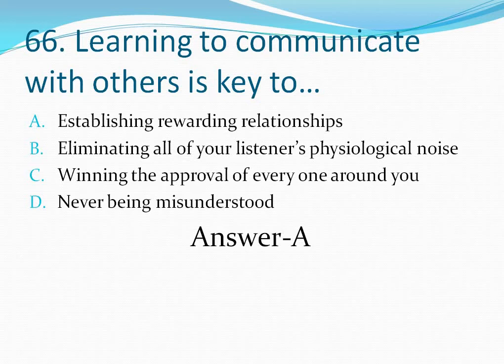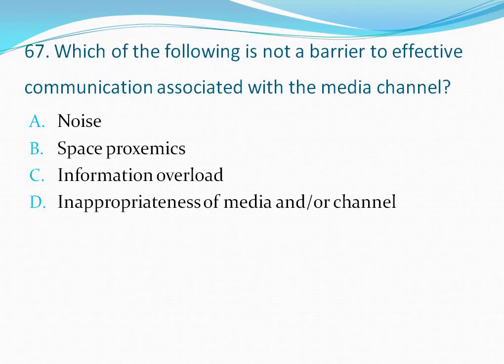Let's move to the next question, question number 67. Which of the following is not a barrier to effective communication associated with the media channel? Your options are option A, noise, option B, space proxemics, option C, information overload, option D, inappropriateness of media and/or channel. So which of the following is not a barrier to effective communication associated with the media channel? So the correct answer is option C, information overload.